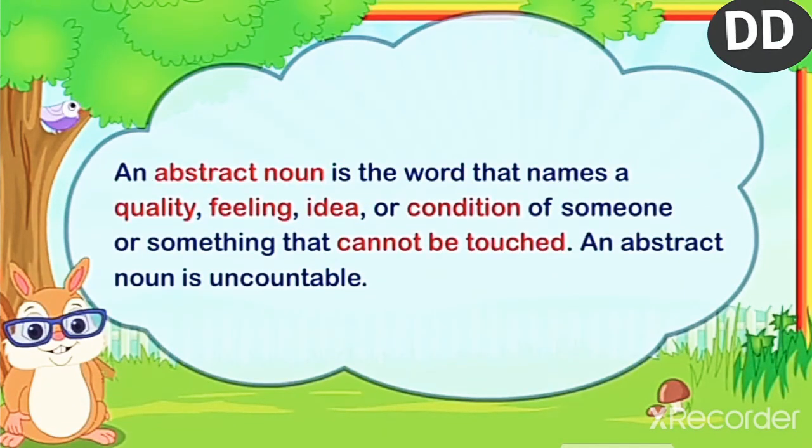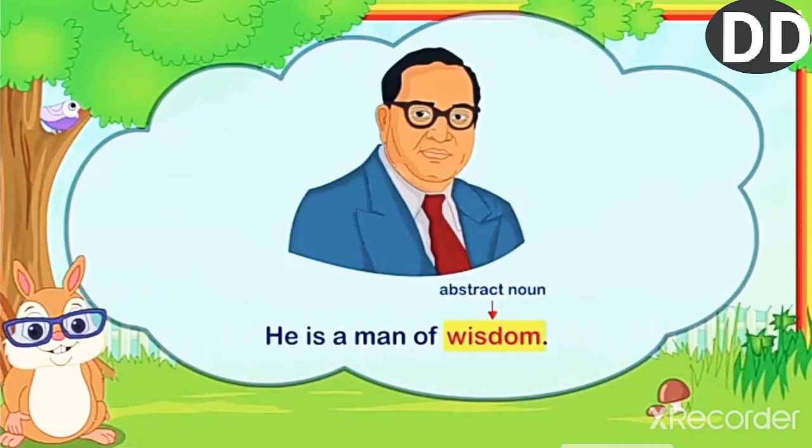Next one, an abstract noun. An abstract noun is the word that names a quality, feelings, ideas, or condition of someone or something that cannot be touched. An abstract noun is uncountable, means we cannot touch it, we cannot feel it. For example, he is a man of wisdom. So, wisdom is an abstract noun.